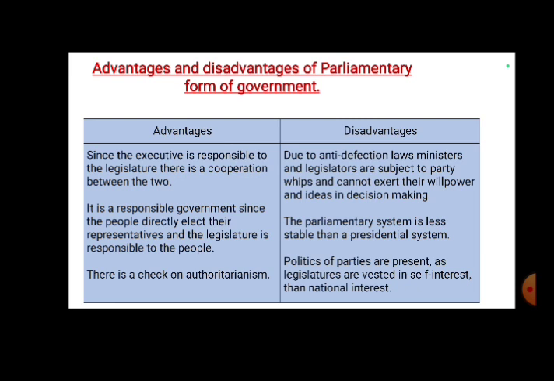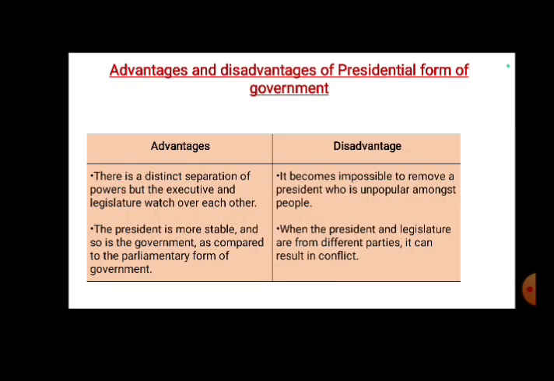Like advantages, there are some disadvantages in the parliamentary form of government. First is, due to anti-defection laws, ministers and legislators are subject to parties' whips, that is parties' commands, and cannot exert their willpower and ideas in decision making. Second is, the parliamentary system is less stable than a presidential system. And third and last is, party politics is present, as legislators are vested in self-interest rather than national interest. These are the main advantages and disadvantages found in parliamentary form of government.